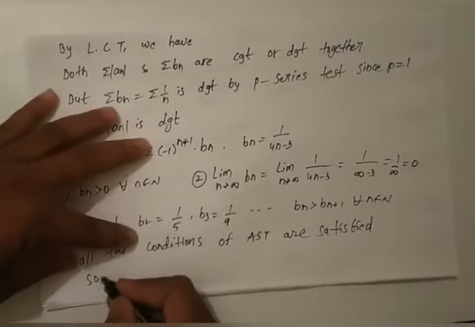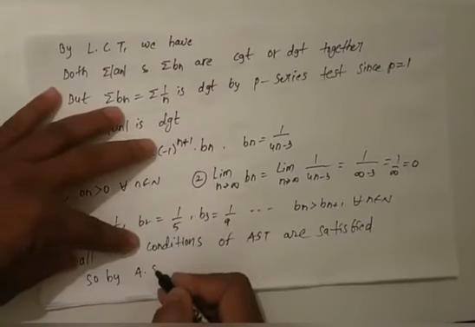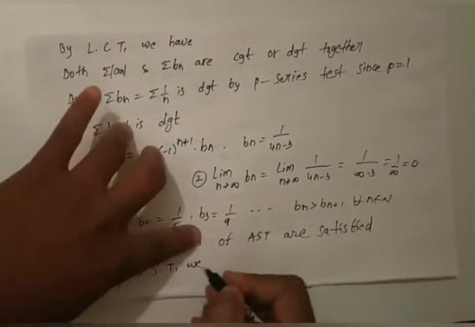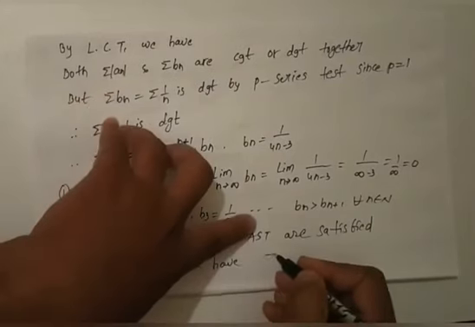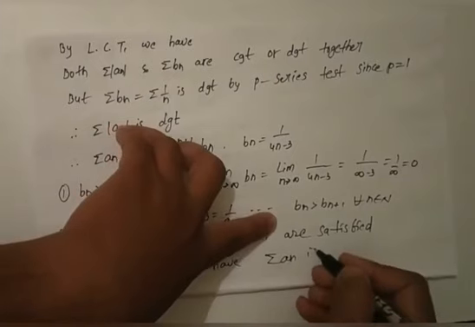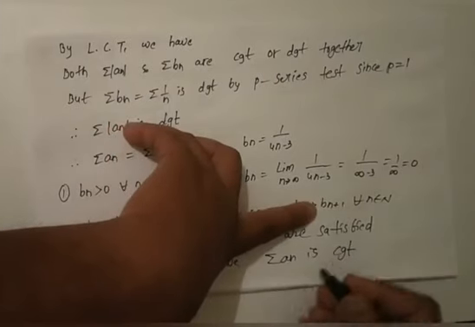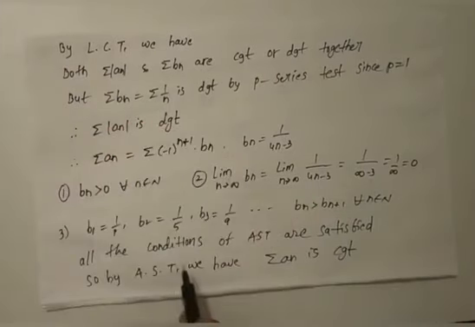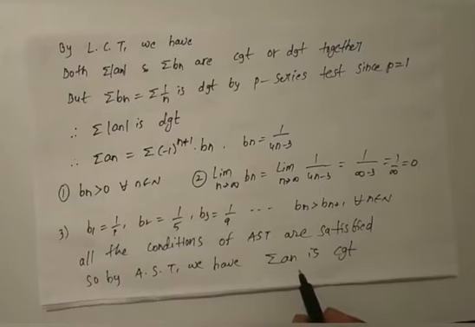So by the alternating series test we can say that summation an is convergent.